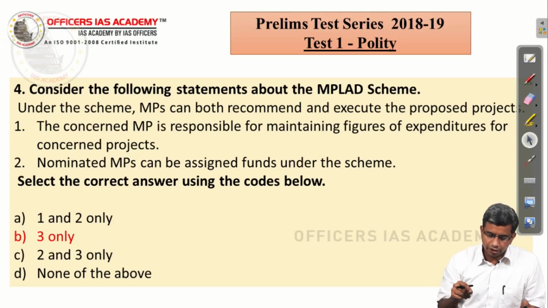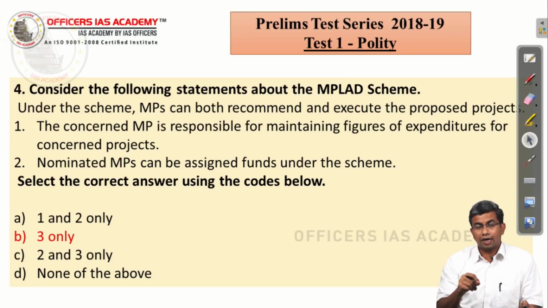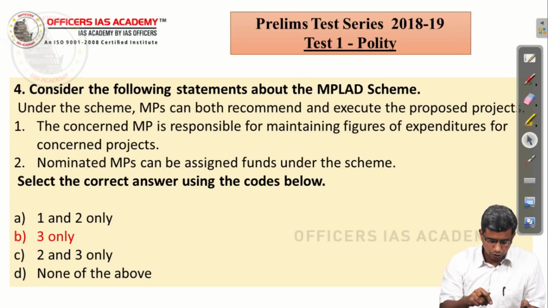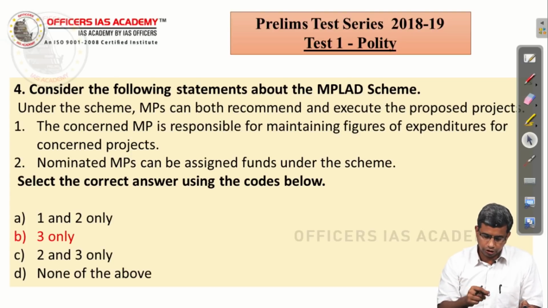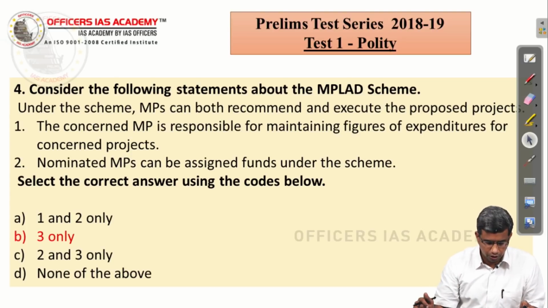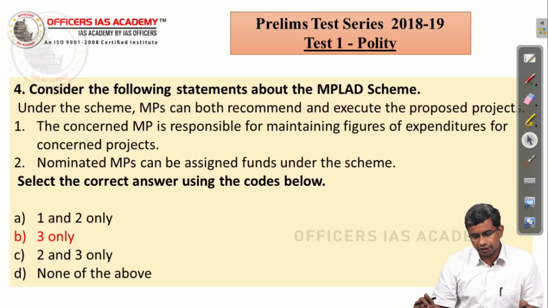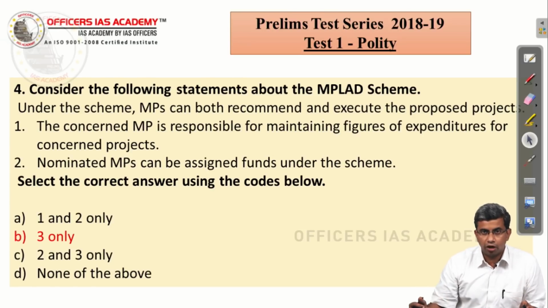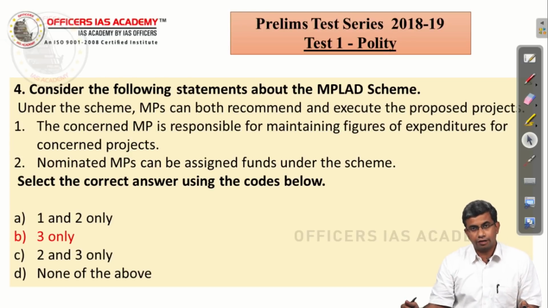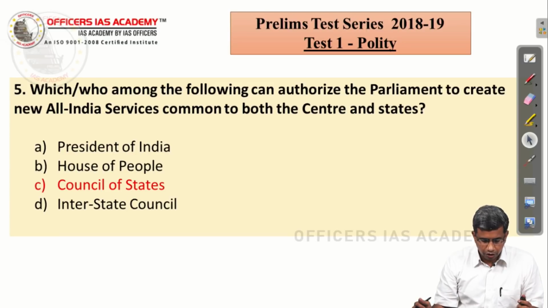The concerned MP is responsible for maintaining figures of expenditure for the concerned projects. Again, it is only the district collector who is responsible for that. So you eliminate the other two choices. And finally, the third, nominated MPs can be assigned funds under the scheme. This you should be aware of. The nominated MPs can select any district from any state in the country. So the option is B, 3 only.